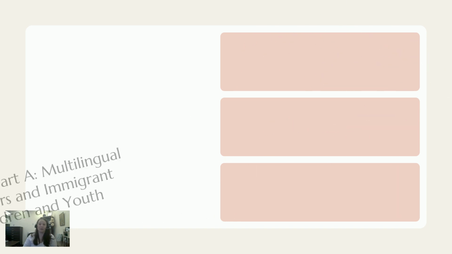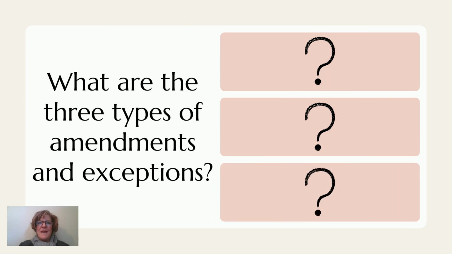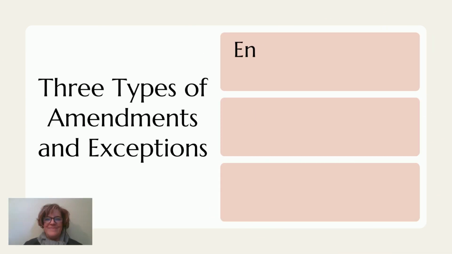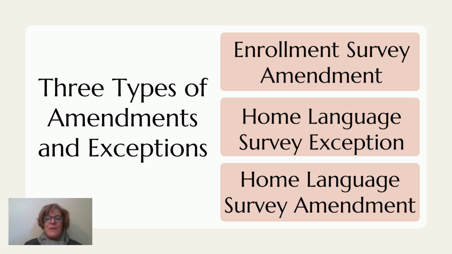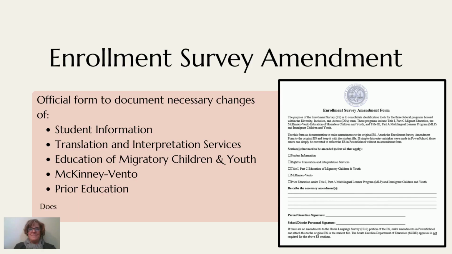What are the three types of amendments and exceptions? The three types of amendments and exceptions include an enrollment survey amendment, a home language survey exception, and a home language survey amendment. The enrollment survey amendment is the official form to document necessary changes of different information, including student information, translation and interpretation services, the education of migratory children and youth, McKinney-Vento, and prior education.